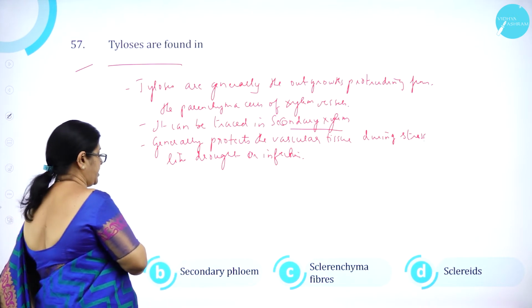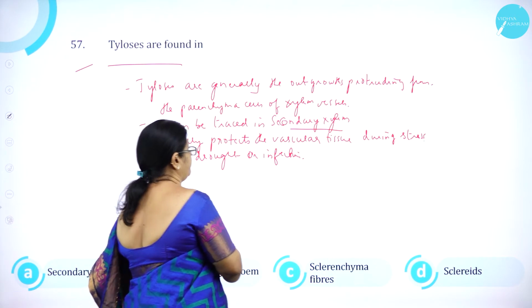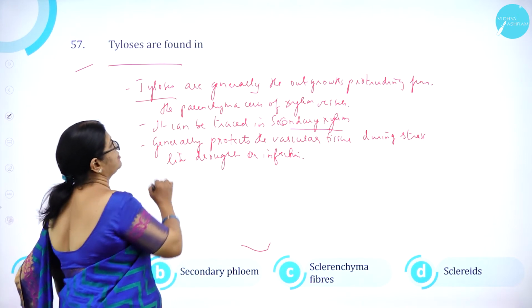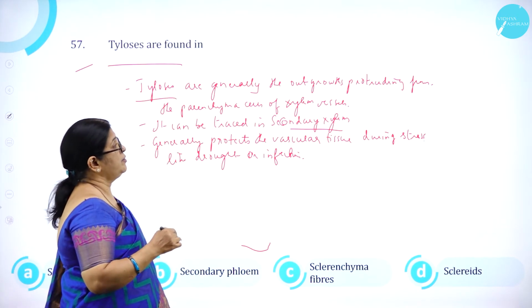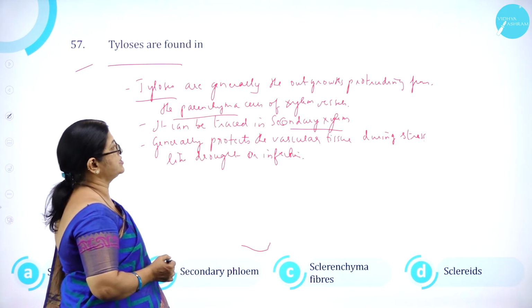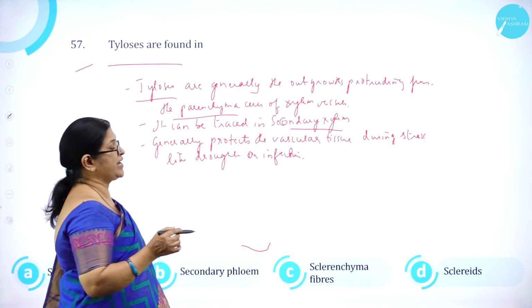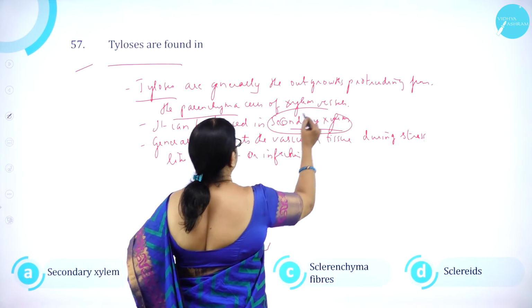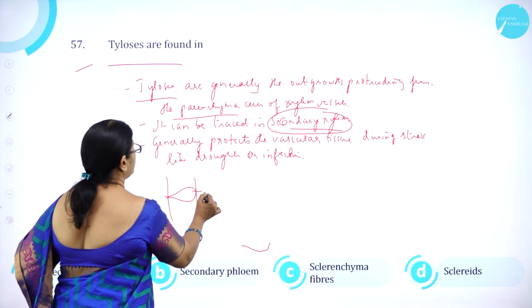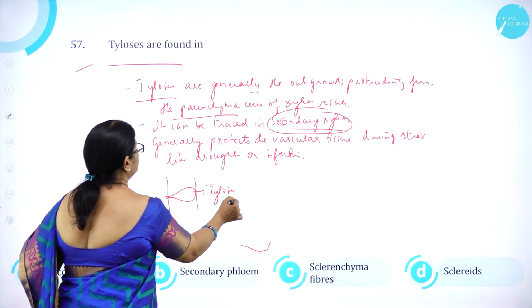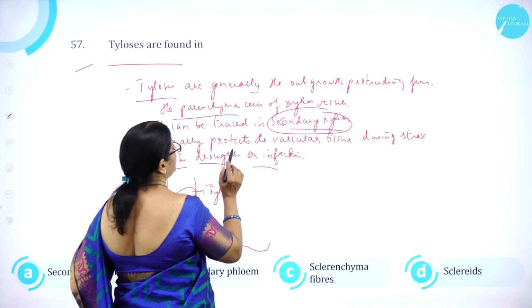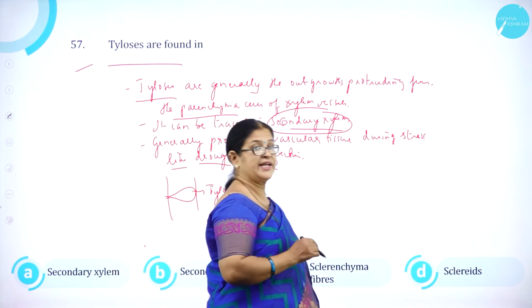Tyloses are found in option A, secondary xylem, option B, secondary phloem, option C, sclerenchyma fibers, option D, sclereids. Tyloses are the outgrowths of the parenchyma cells of xylem vessels. So they can be traced in secondary xylem. We can see them in the secondary xylem like this. These are called tyloses. They generally protect the vascular tissue during stress like drought or infection. So they are found in secondary xylem.